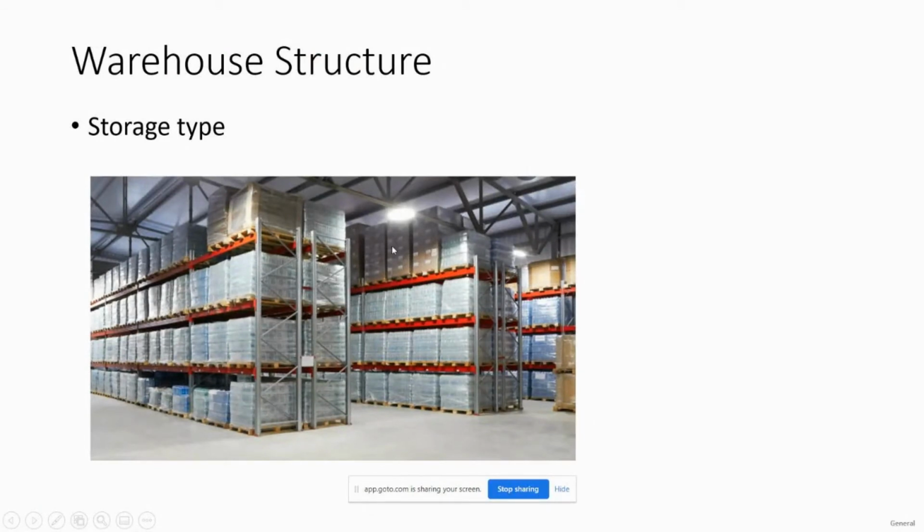You can club these two racks and name them as one storage type, or name them as individual storage types, like storage type 1, storage type 2, storage type 3. You can call them storage sections. Accordingly, you can plan to put your material in the warehouse. This is the fast moving section, these are the medium moving sections, and these are the slow moving sections that are used once in a blue moon, or once in a week, or once in a month.